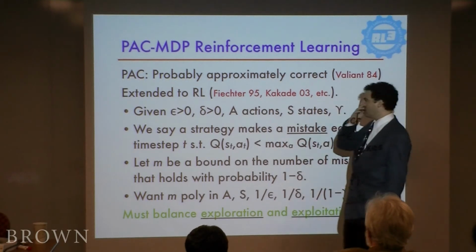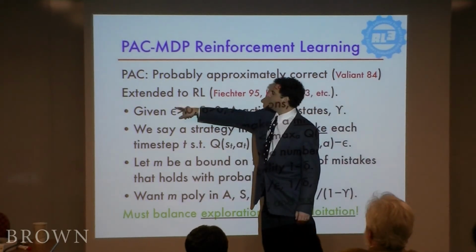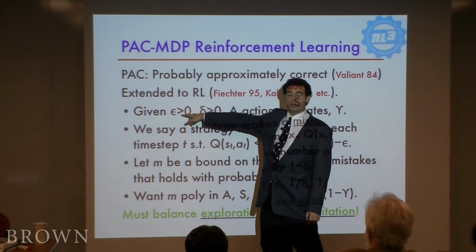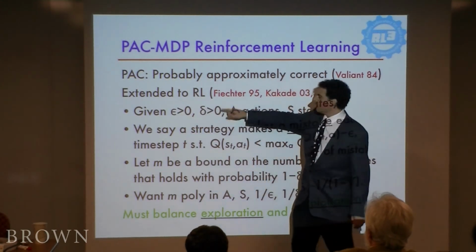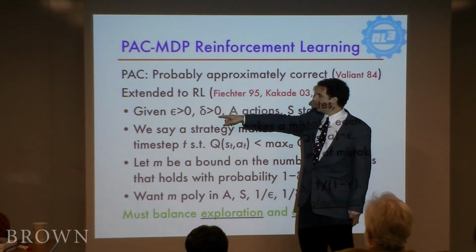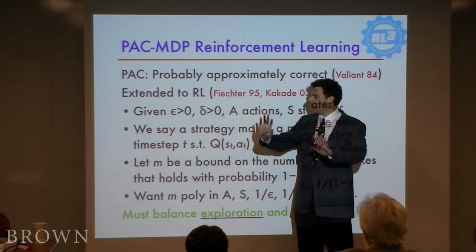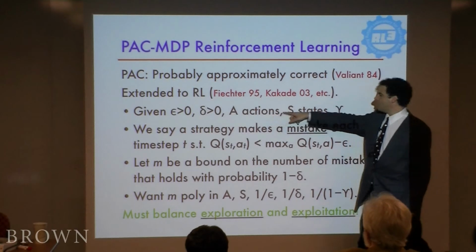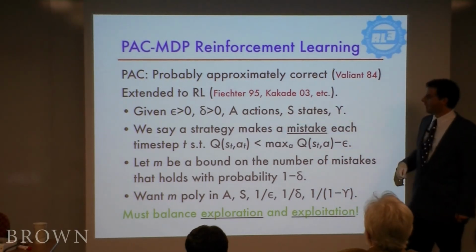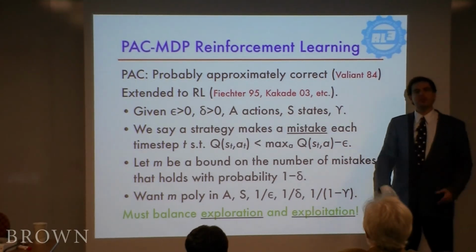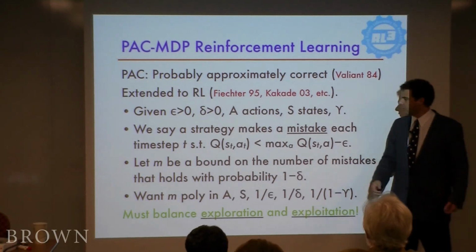I can tell you the gist of it, which is somebody tells our learning algorithm in advance some number epsilon, which is how close to optimal it should be, and some number delta, which tells you how far from certain you should be that this is correct. So they both need to be away from 0. It knows how many actions and states there are and the discount factor, but it doesn't know anything about the transition diagram other than that. It has to start experiencing it.